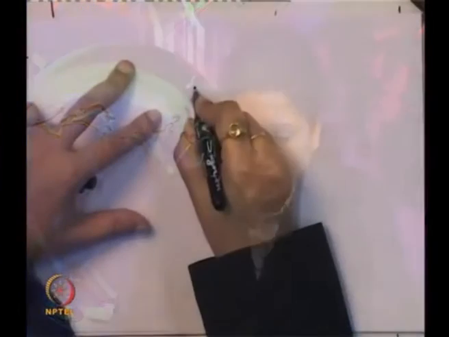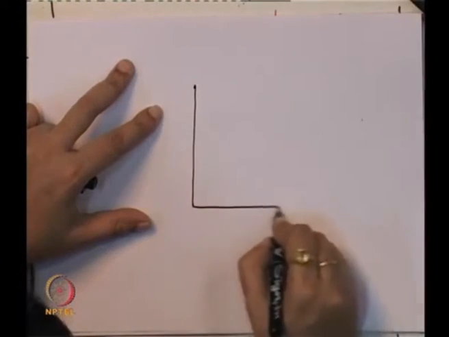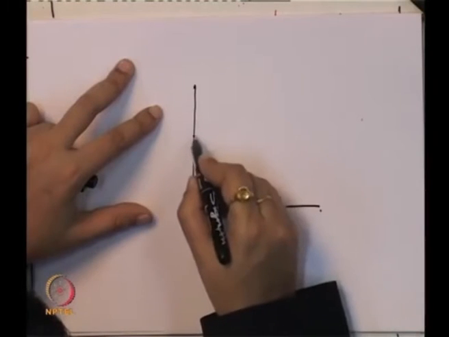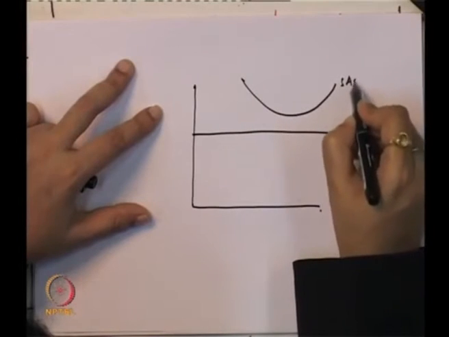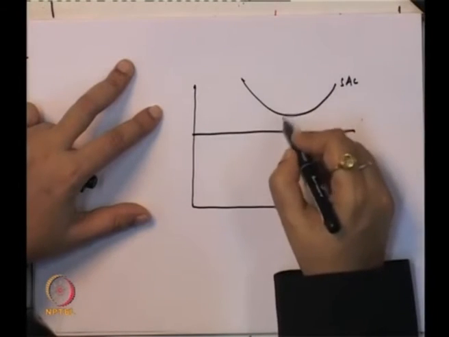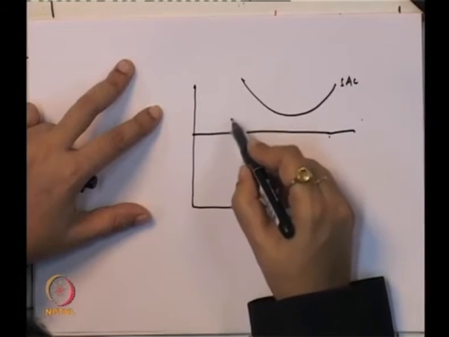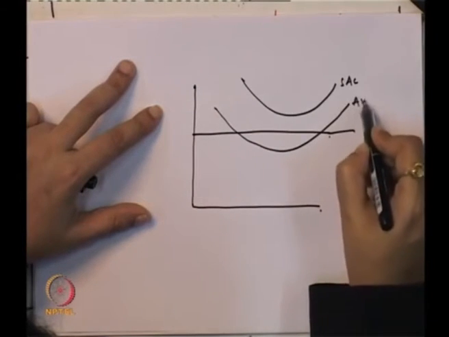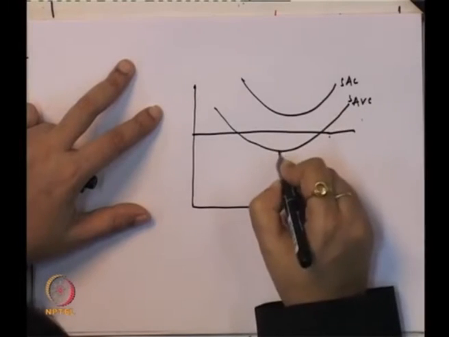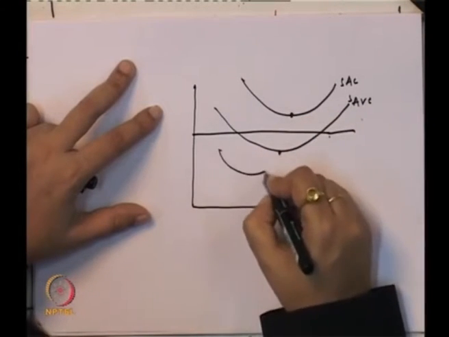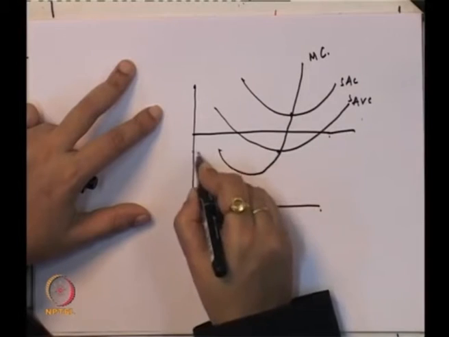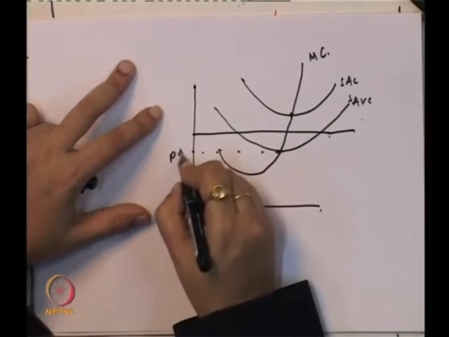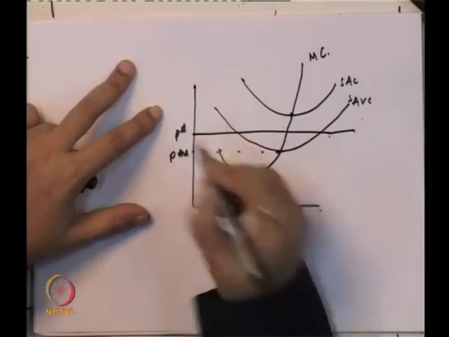Let us see graphically how we reach the market supply curve. This is our short run average cost curve. This is our average variable cost, short run average variable cost, and at its minimum point the marginal cost curve will intersect. So this is P star, our equilibrium price, that is P star.